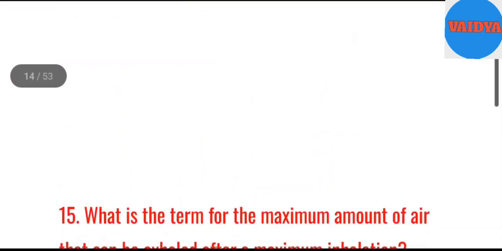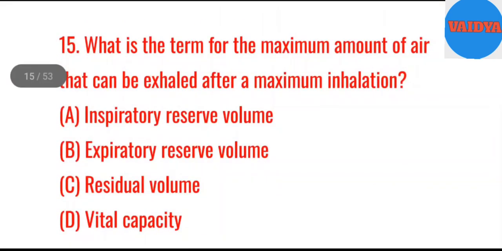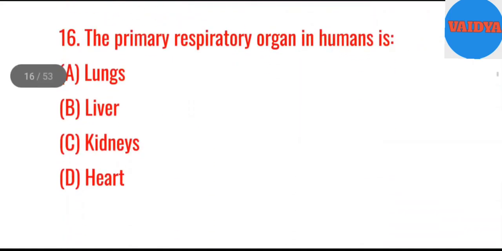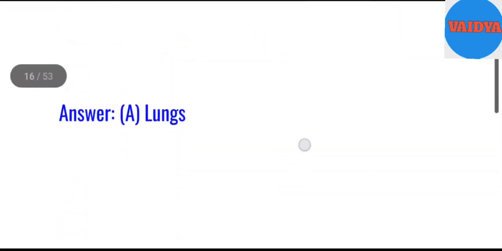Answer. B. Carbon dioxide. 15. What is the term for the maximum amount of air that can be exhaled after a maximum inhalation? A. Inspiratory reserve volume. B. Expiratory reserve volume. C. Residual volume. D. Vital capacity. Answer. D. Vital capacity. 16. The primary respiratory organ in humans is A. Lungs. B. Liver. C. Kidneys. D. Heart. Answer. A. Lungs.